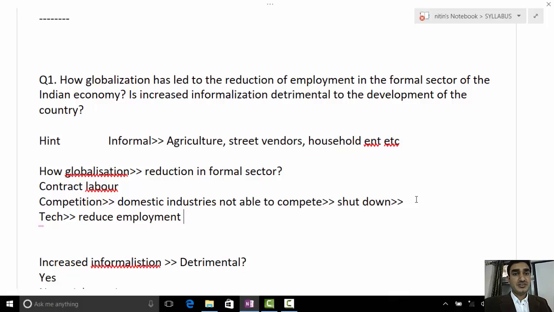Okay, the first part of the question is how globalization has led to the reduction of employment in the formal sector. You addressed only one point: the big MNCs of the globe are more competitive. This is your point, right? Yes, resulting in the shutting down of our indigenous industries, and a reduction in employment in the formal sector, or the earlier employees who were working in the formal sector being pushed to informal sector employment. Yes, sir. Okay, good point.